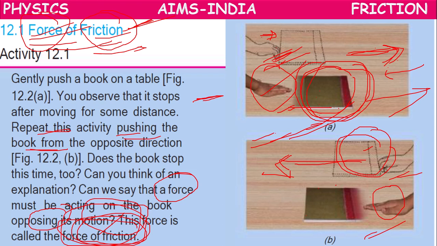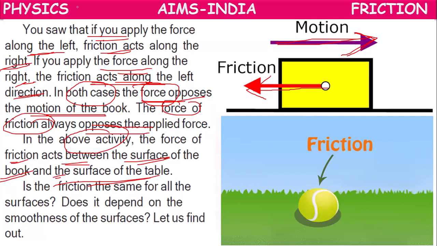Means the bottom portion of the book and the upper portion of the table are in contact with each other. Bottom portion of the book means surface 1, S1. Upper portion of the table, let it be S2. These S1, S2 surfaces are in contact with each other. Between the surfaces in contact, this force of friction will work.